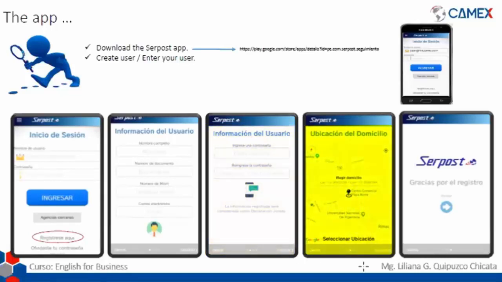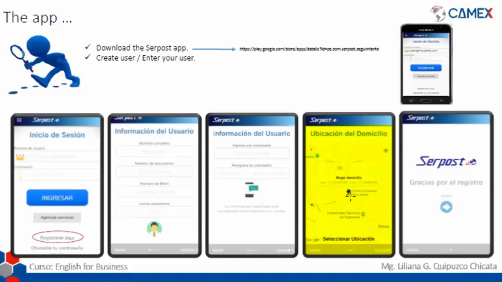Then you are going to find your house, your address. So you will see a map on your cell phone. What you're going to do is move the map with your fingers, like if you were using Google Maps, or the regular taxi apps like Beat or Uber, when you don't put the address but you check on the map and move the map around with the fingers on your screen. It's going to be the same.